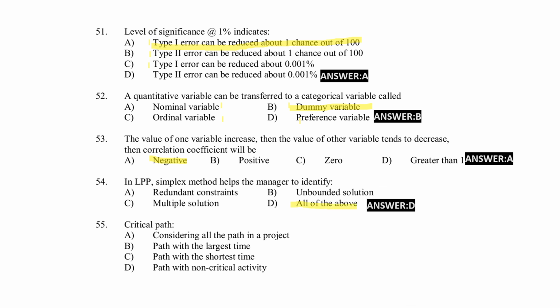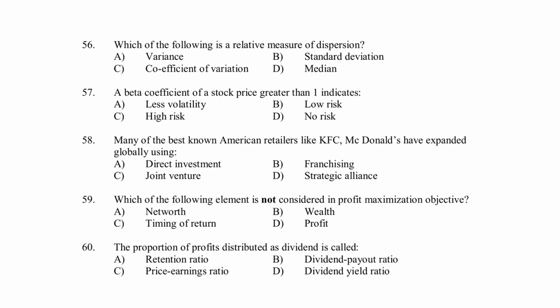Critical path considers all paths in the project. Path will be largest time, path will be shortest time, path will be non-critical activity. Right answer, option B. Path will be longest time. Next, which of the following is a relative measure of dispersion? Variance, standard deviation, coefficient of variance, median. Right answer, option C, coefficient of variance.